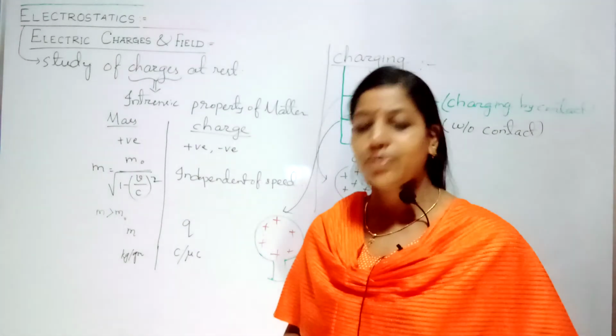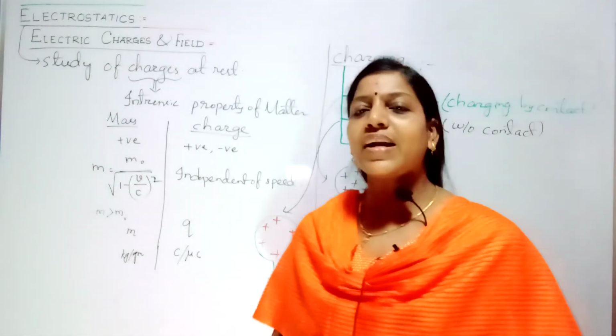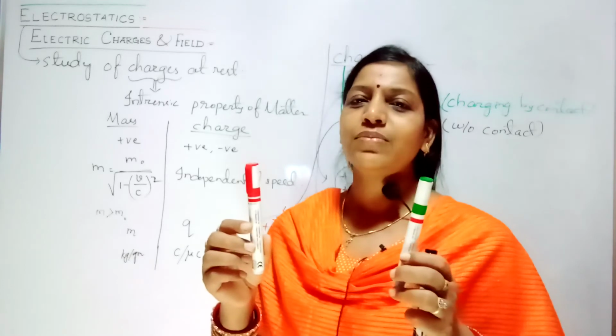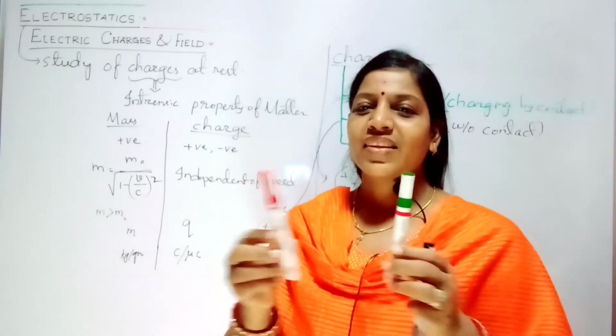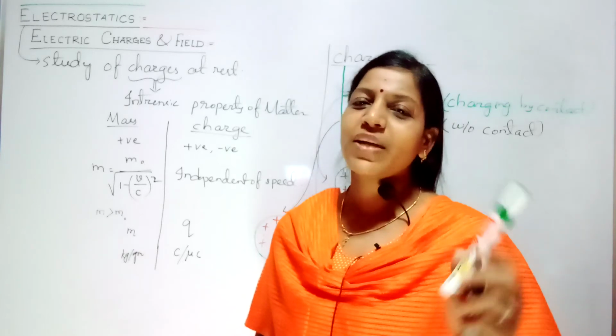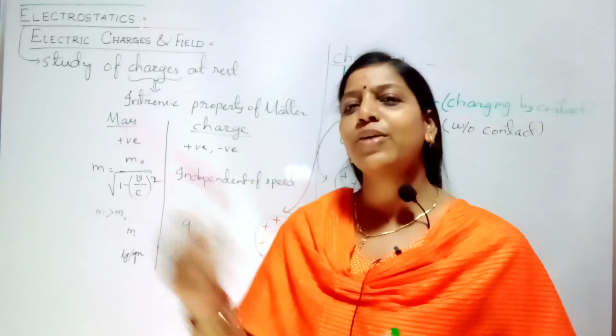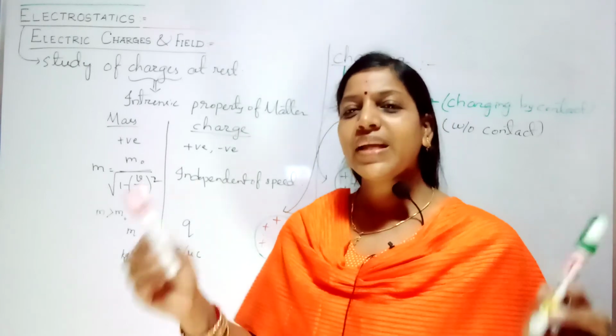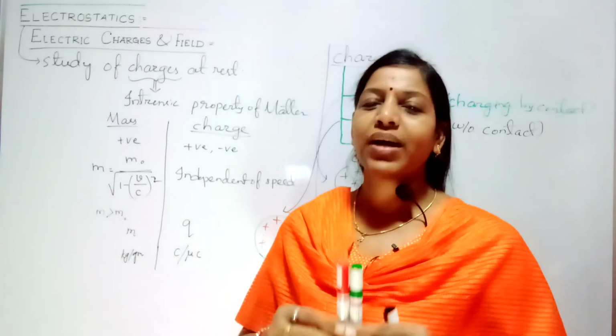Now coming to friction. Friction I already told you, no simple concept. Suppose you are taking a glass rod and another you are taking some fur. Then you start rubbing. So what will happen? Your glass rod becomes positively charged and your fur becomes negatively charged.